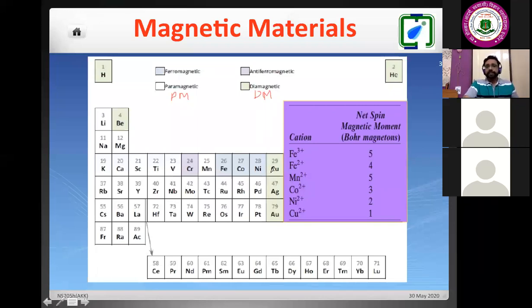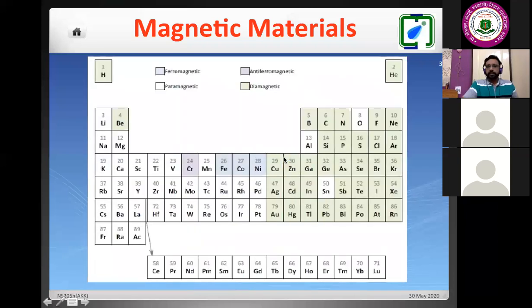So the majority are paramagnetic and diamagnetic. If I talk about magnetism, it is in major quantity in these two regions of our periodic table. Only 4 elements are the exception. Out of 4, 1 is only antiferromagnet, that is chromium. It is shown in this color, antiferromagnetic chromium.